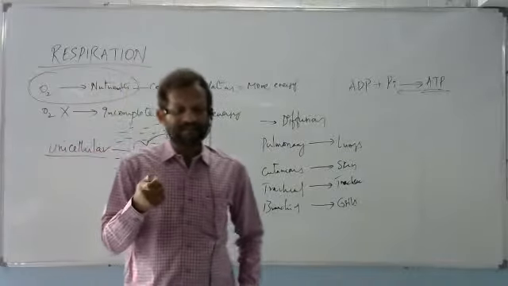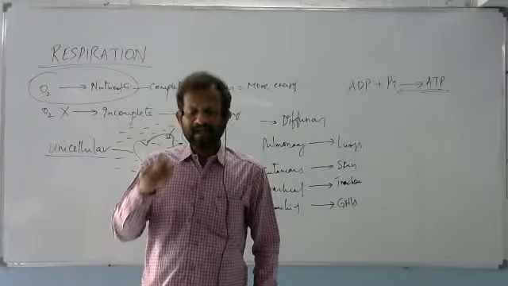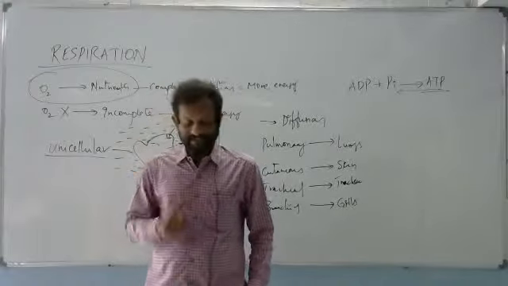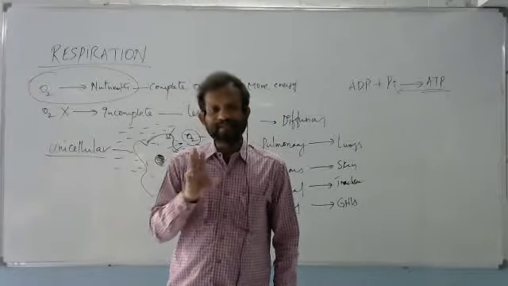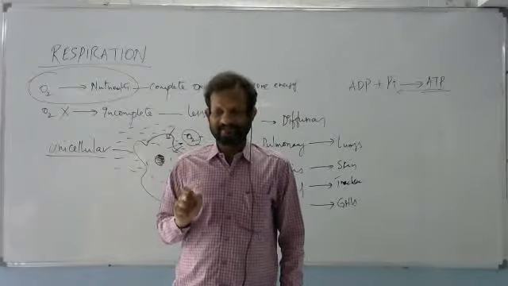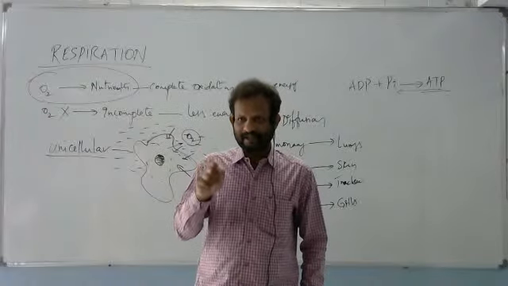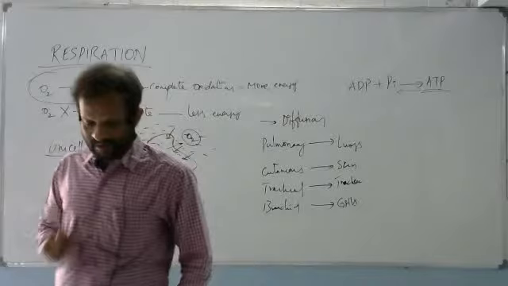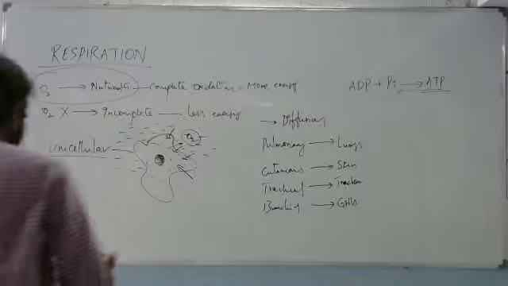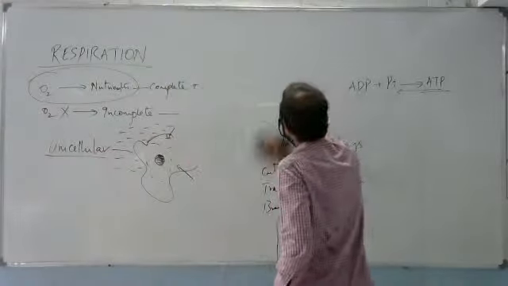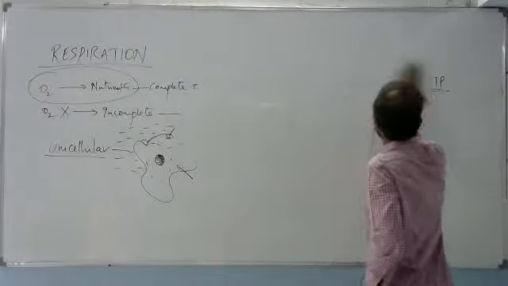So now in our body or in any animal, we can see different phases of respiration. If I ask any student, what is the definition of respiration? Simply they will say taking of oxygen and elimination of CO2. That is not the actual respiration. The actual definition of respiration is oxidation of food and releasing of energy. So now let us see what are the 5 different phases in the respiration process.